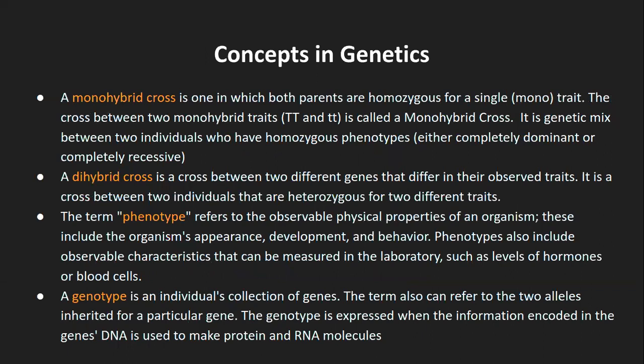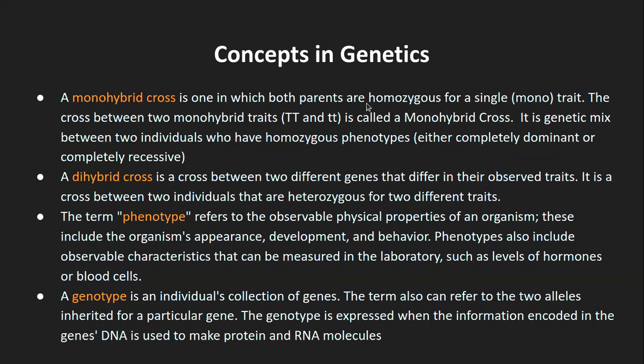Okay. Then there are a few more terminologies which we will be seeing while we are looking at Mendel's experiment. That is a monohybrid cross and a dihybrid cross. Now, a monohybrid cross is when the parents are homozygous, that means they have pure alleles. For example, brown color of the eye from the mother and brown color of the eye from the father. That is a pure allele or homozygous allele.